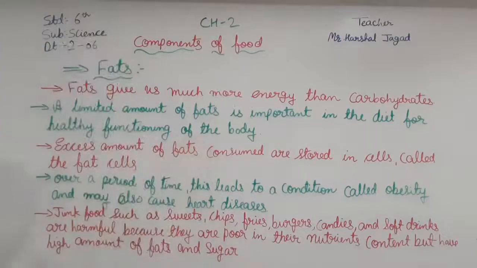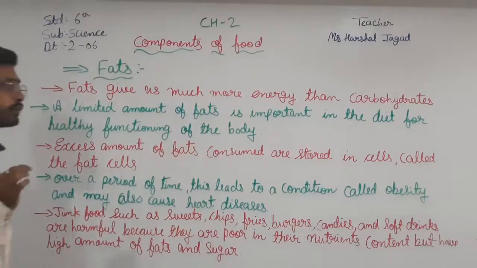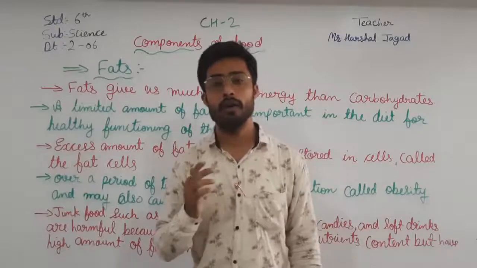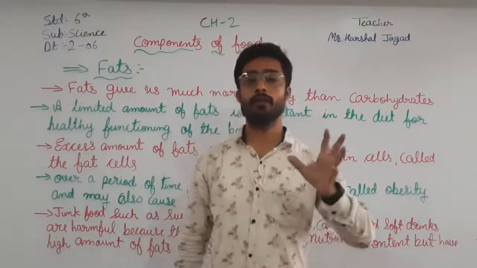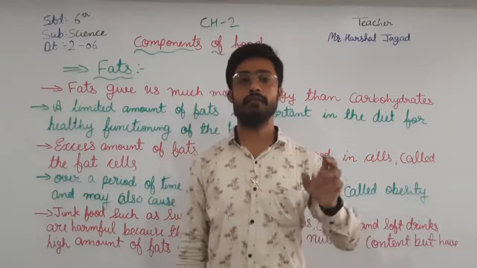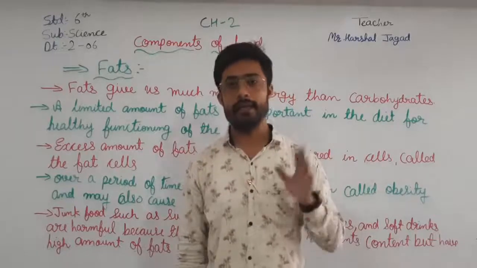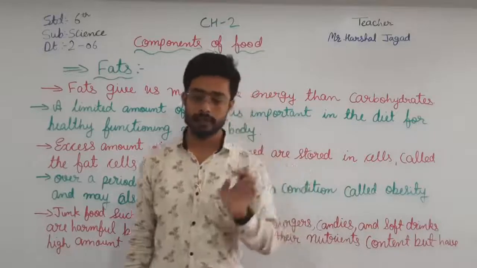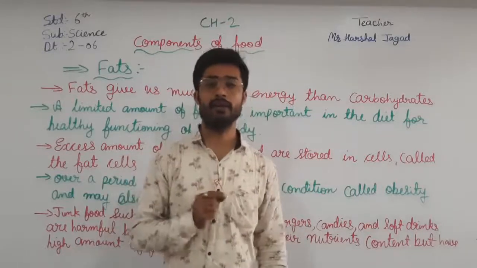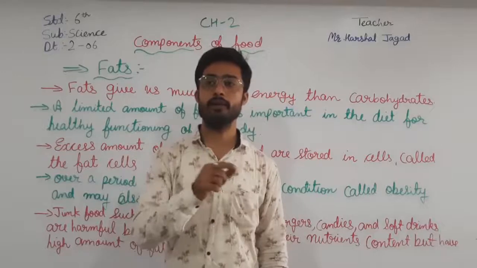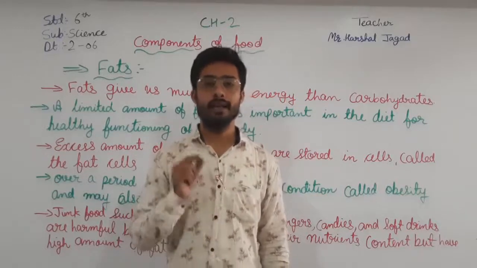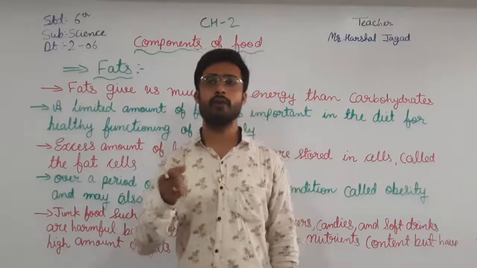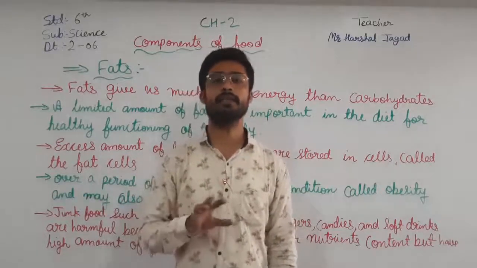So here what happens? How can you know whether the fat is there or not in the food? First of all, you have to take the food sample, whether it is solid or liquid. Then you have to take a filter paper. If the food sample is liquid, then you have to add a few drops of the liquid, and keep it till it dries.